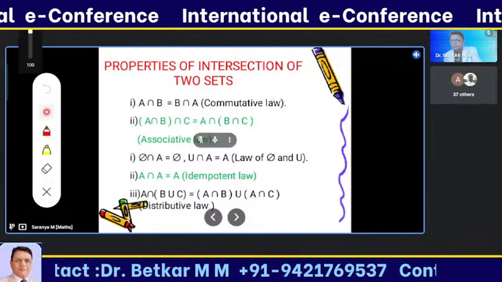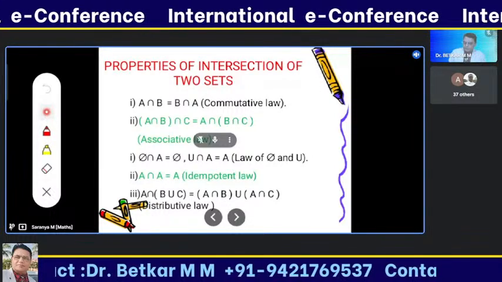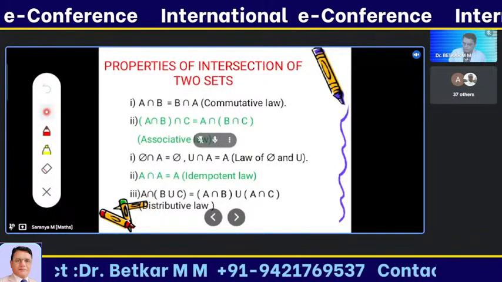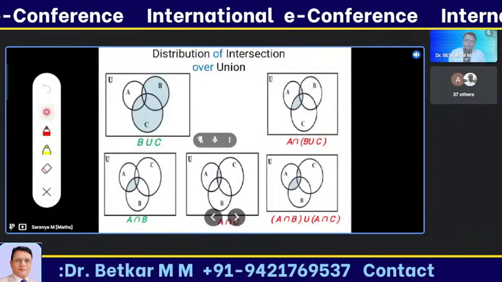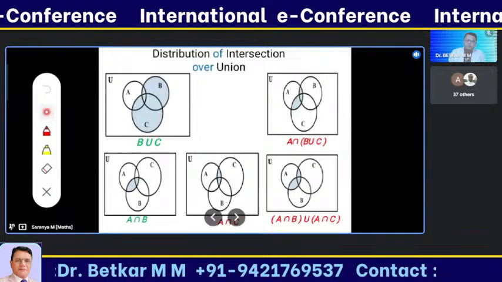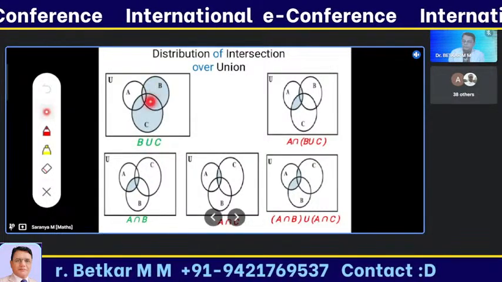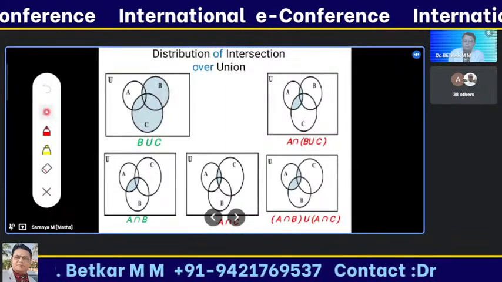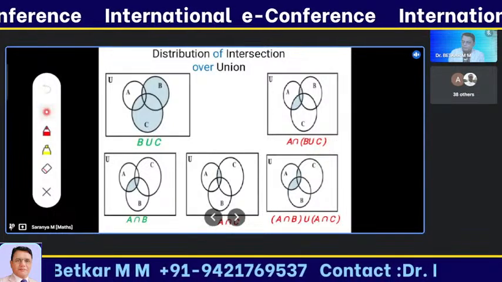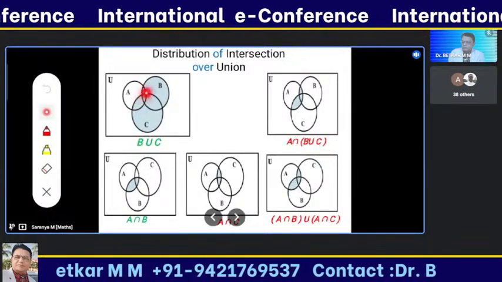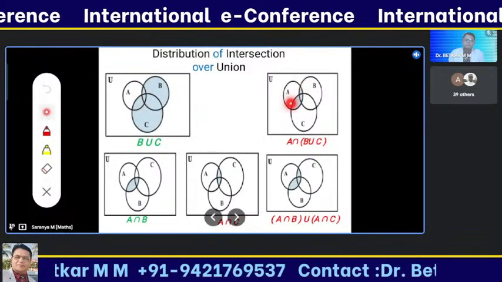The commutative law is satisfied, and the associative law, the law of empty and universal sets, the idempotent law, and the distributive law. This is a Venn diagram for the distribution of intersection over union. I'm taking three different sets here. B union C means I'm shading B along with C alone, excluding A. A intersection (B union C) means the common meeting portion of B union C along with A. So this portion alone I'm shading here.